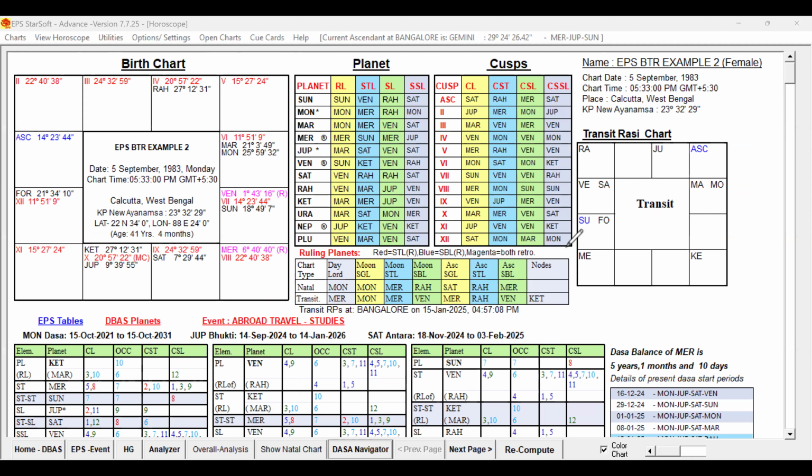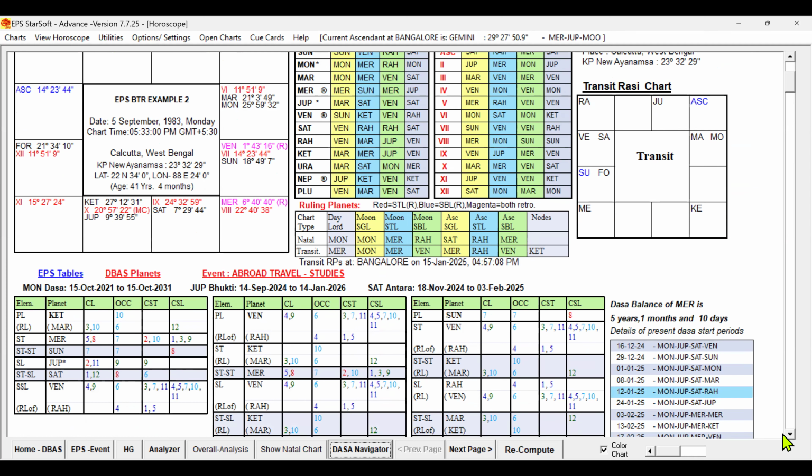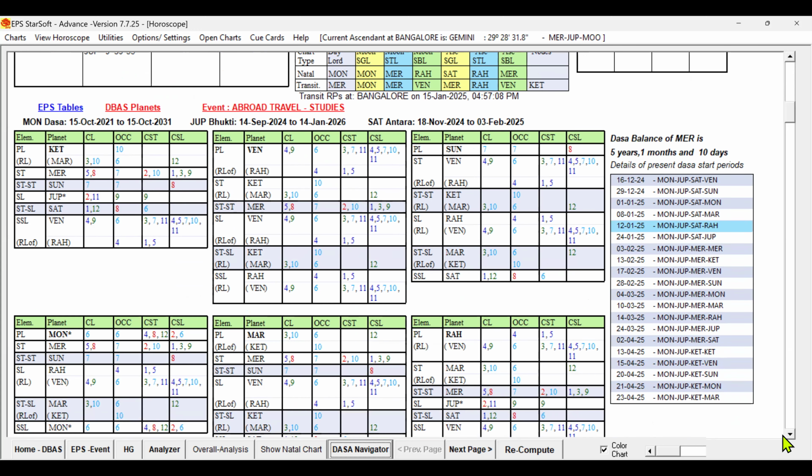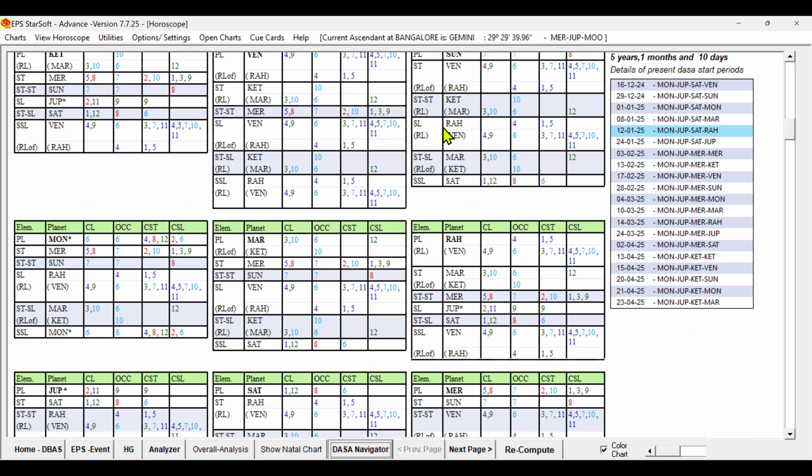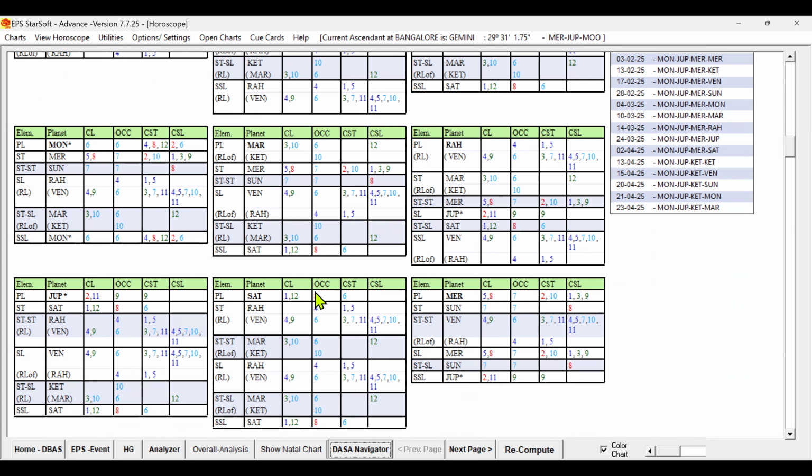And the sub-sublord is Moon. Before we do the rectification, we have to imagine within ourselves what change could happen by increasing by 1 minute. By increasing by 1 minute, the 12th sublord can change from Mars to Rahu. So what will happen then? If you check the Bhukti lord, what will happen? Mars will lose its 12 and Rahu will get the 12. Similarly, the Rahu sublord will get the 12. Mars will lose its 12th sublord status, right?